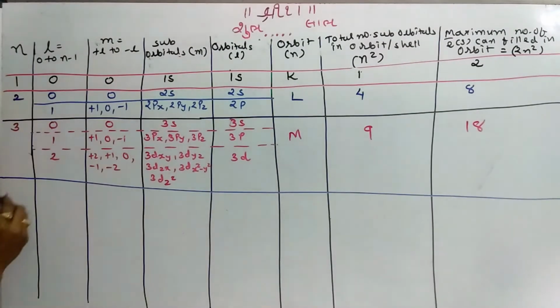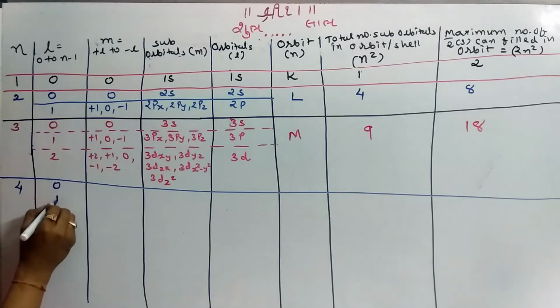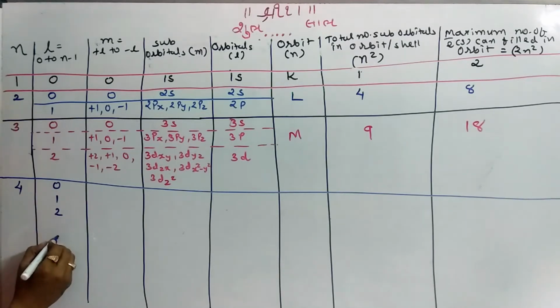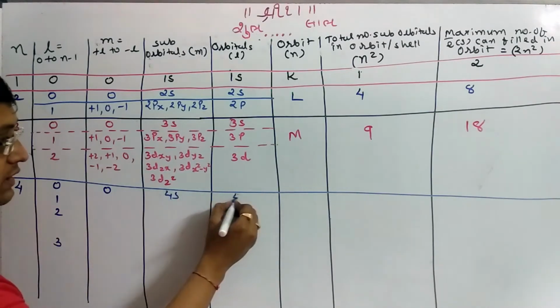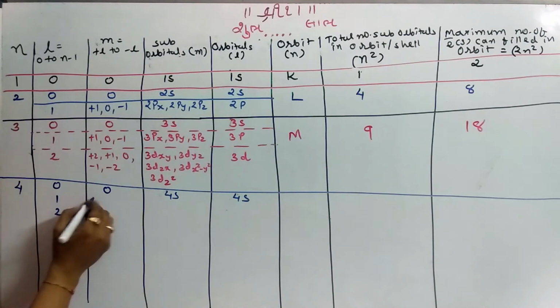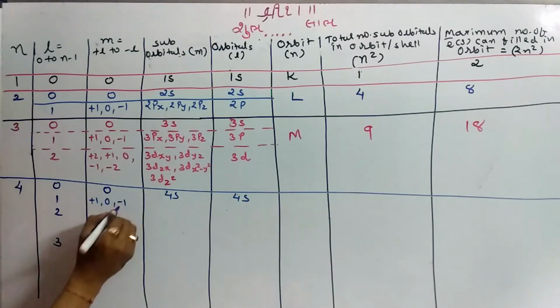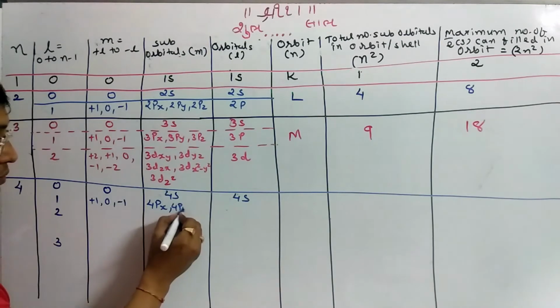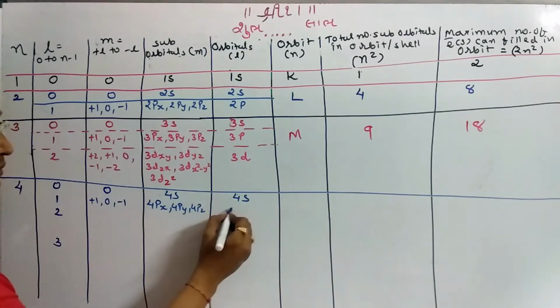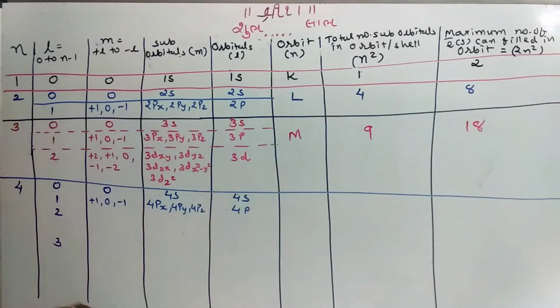Then for n equal to 4, the possible values of l are 0, 1, 2 and 3. The suborbital is 4s, the orbital is 4s. For l equal to 1, that is +1, 0, -1, the respective suborbitals are 4px, 4py and 4pz, and the respective orbital is 4p.